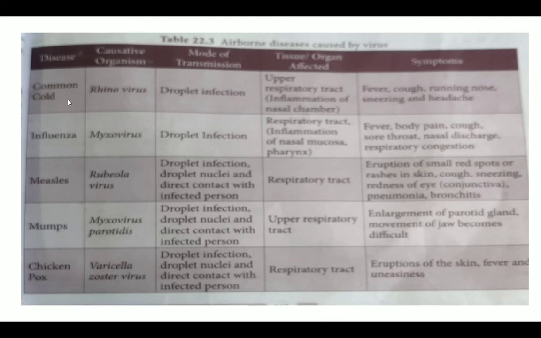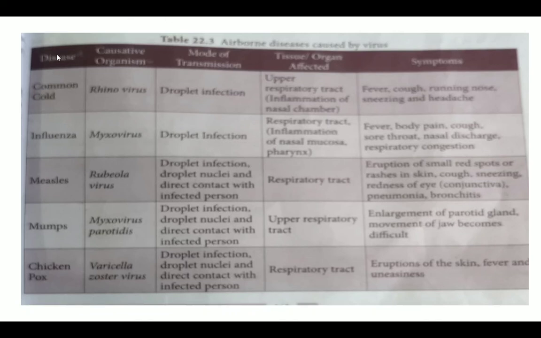How the cold is transmitted means through the droplets in the air. Influenza, same way, droplets in the air. Then measles is caused by droplet infection only. All these kinds of diseases are caused due to the droplets only. And what does it affect? Cold affects the respiratory tract, that is lungs. Influenza also affects the respiratory tract.